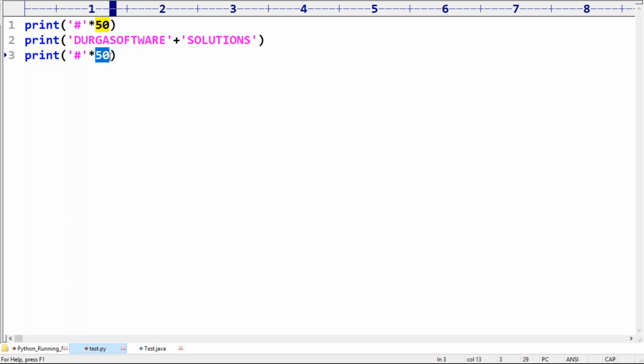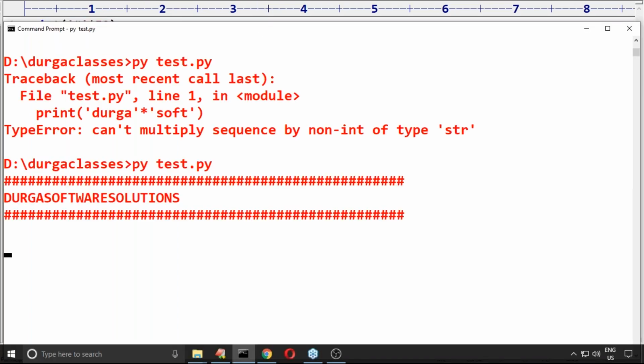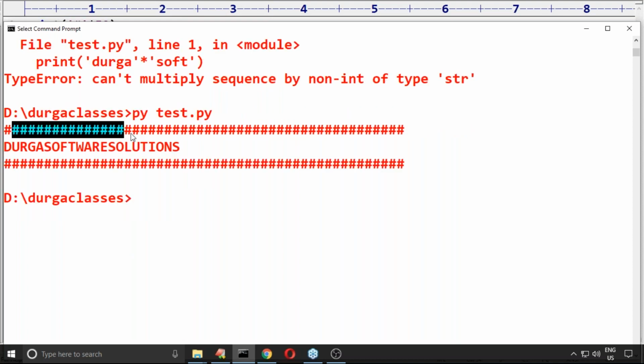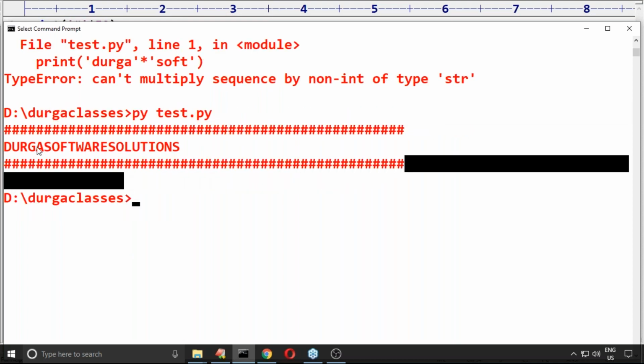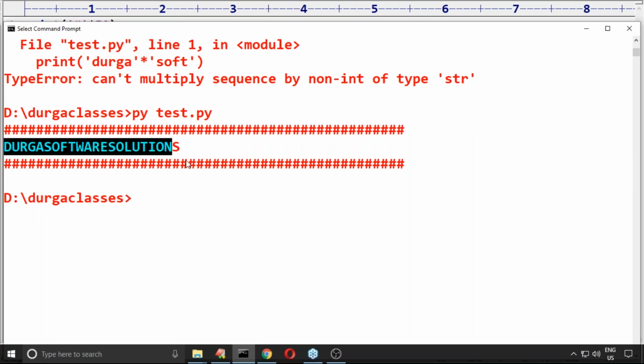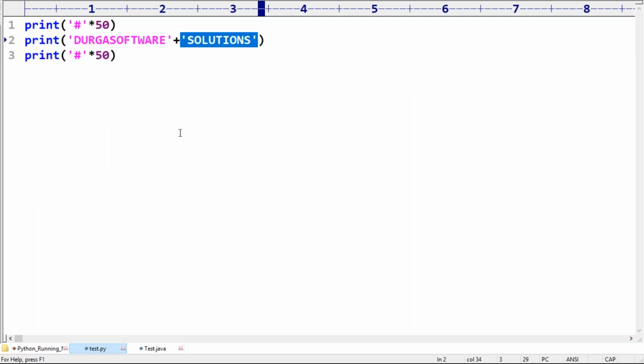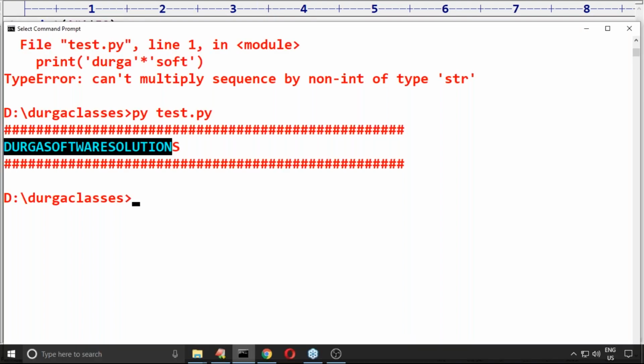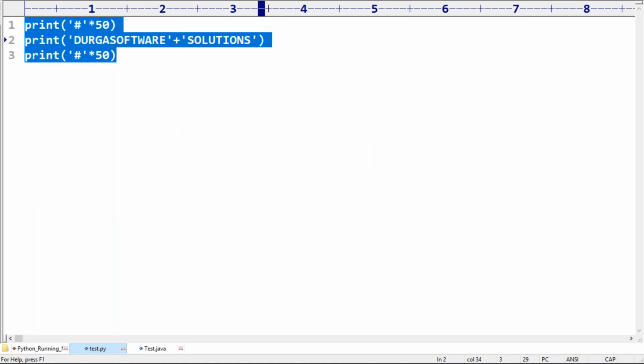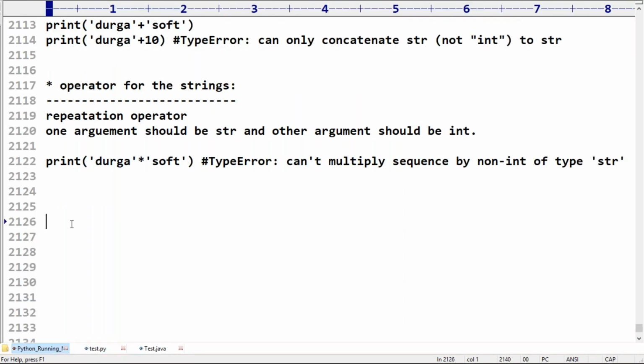This one itself is one string, and this is another string. Have a look, the answer is perfect. The hash is repeated 50 times, and after that concatenation happens. You should have a clear idea, since we very commonly use star with strings. Clear, right?